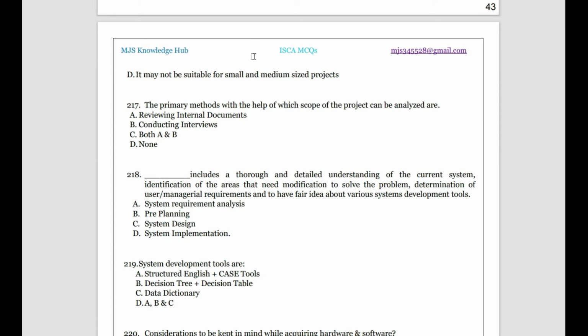Then, the primary method with the help of which the scope of the project can be analyzed. So how can you analyze the scope of the project? We can analyze the scope of the project by reviewing internal documents and by conducting interviews. By doing these two things, we can understand what the scope of the project is.